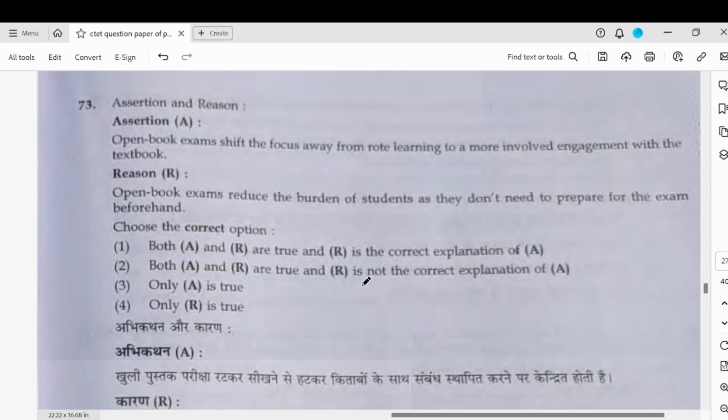Open book exams shift the focus away from rote learning to a more involved approach. This is very true. Open book exams reduce the burden of students, yes, as they don't need to prepare. No, this is not true. You still have to prepare. So A is true, only A is true.